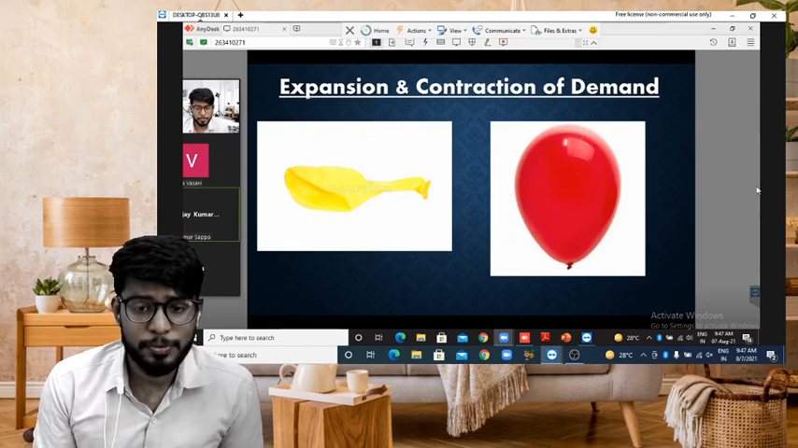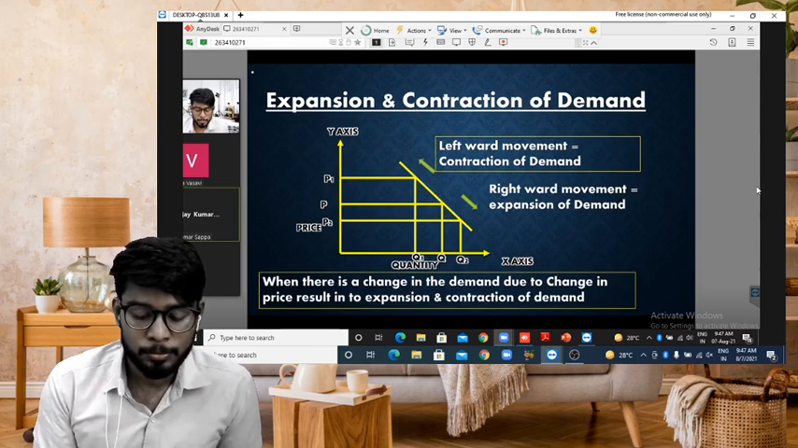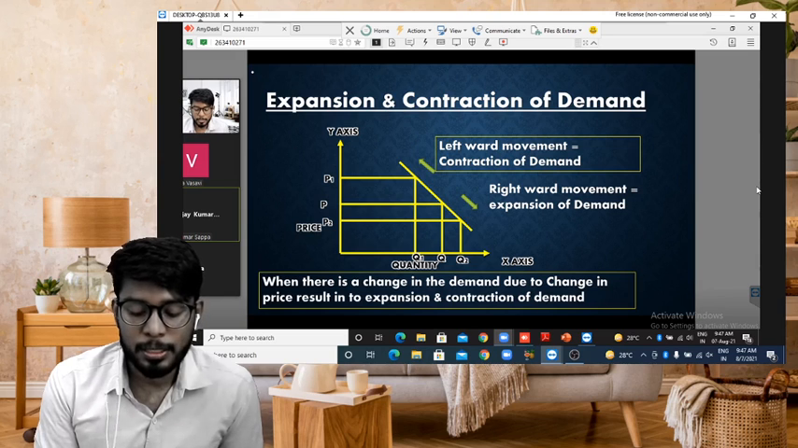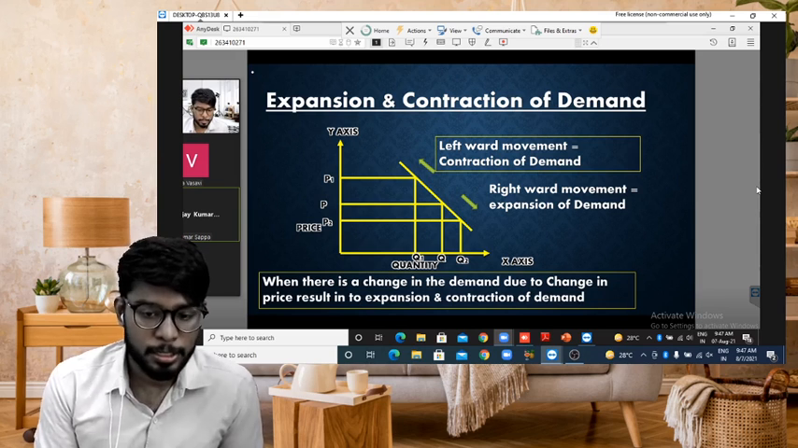Expansion, increase or decrease of demand is nothing but expansion and contraction of demand. If price increases, demand will fall. If price decreases, demand will rise. Whatever the curve movement, the leftward movement is nothing but contraction of demand. Rightward movement of the curve is the expansion of demand.